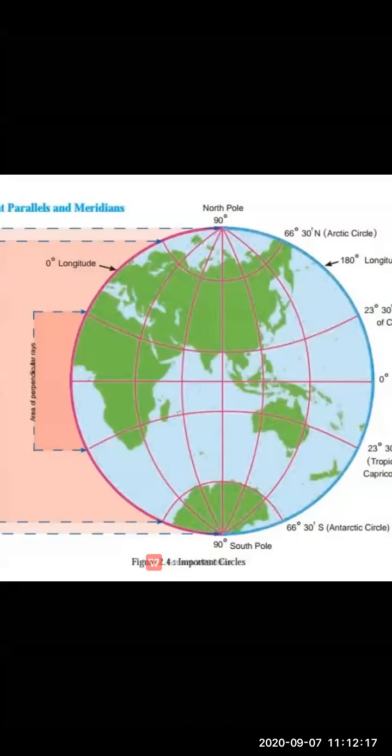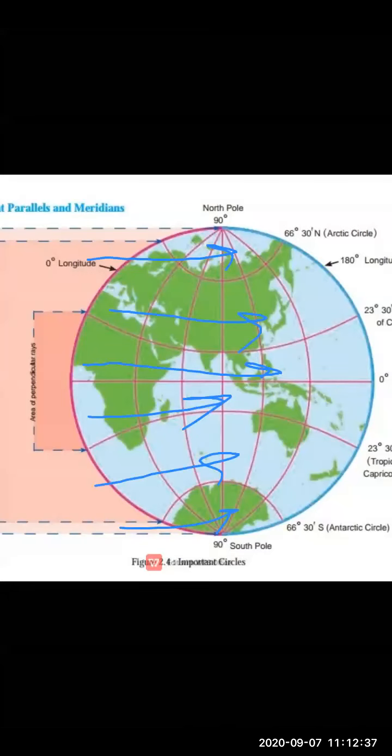This region is hot because it is receiving perpendicular sun rays. This region is not too hot, but the regions towards the north pole and south pole are completely cold.